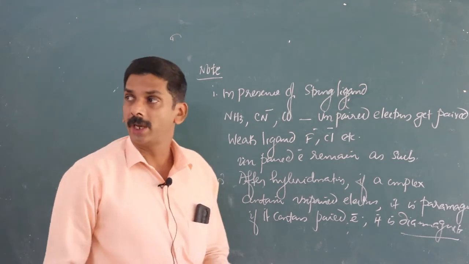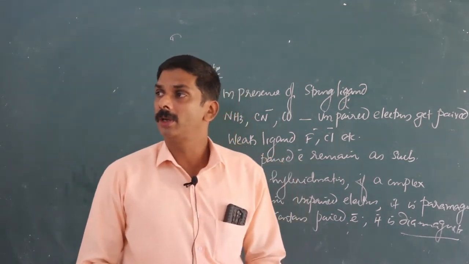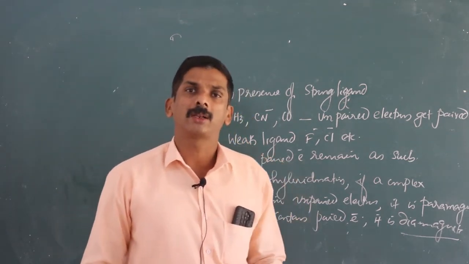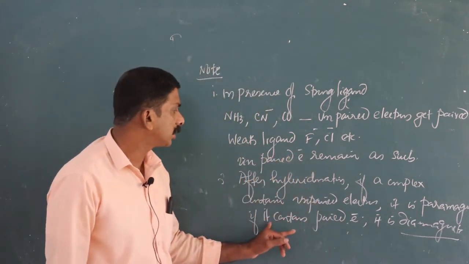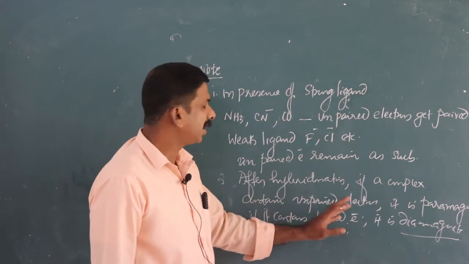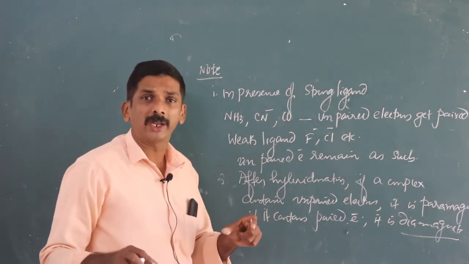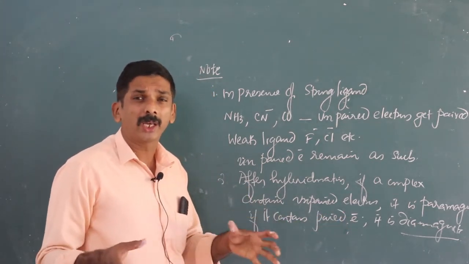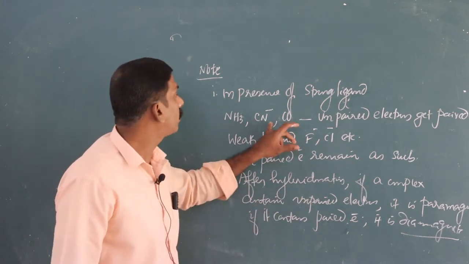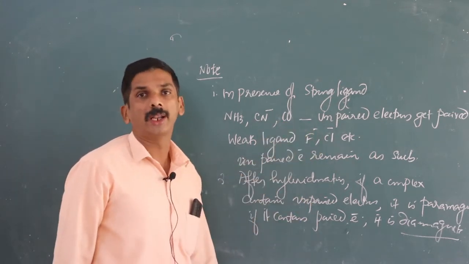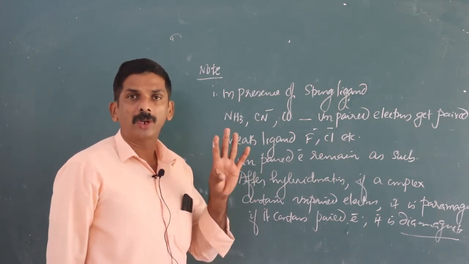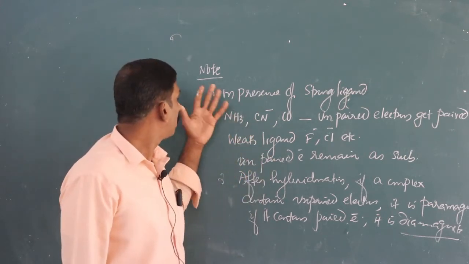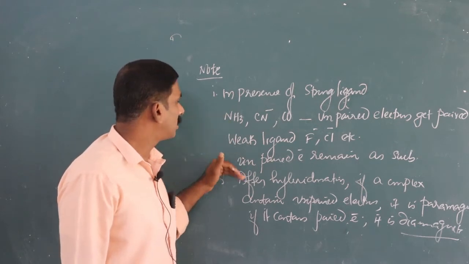It can be illustrated by taking an example. If a complex contains unpaired electrons, then it becomes paramagnetic. In certain cases, a complex containing unpaired electrons is forced to pair in presence of a strong ligand. While writing the important points, you didn't include these two points.